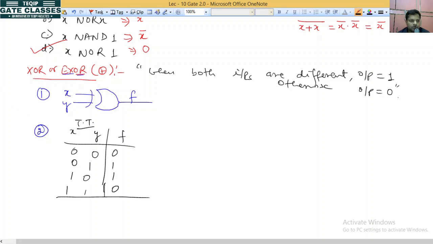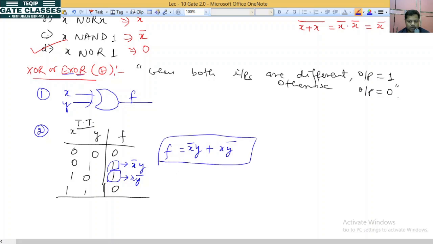Now we want to write the function for the XOR gate. For this it will be x bar y, because of the sum of min terms, plus x y bar. So f will be x bar y plus x y bar. This is the very popular formula.